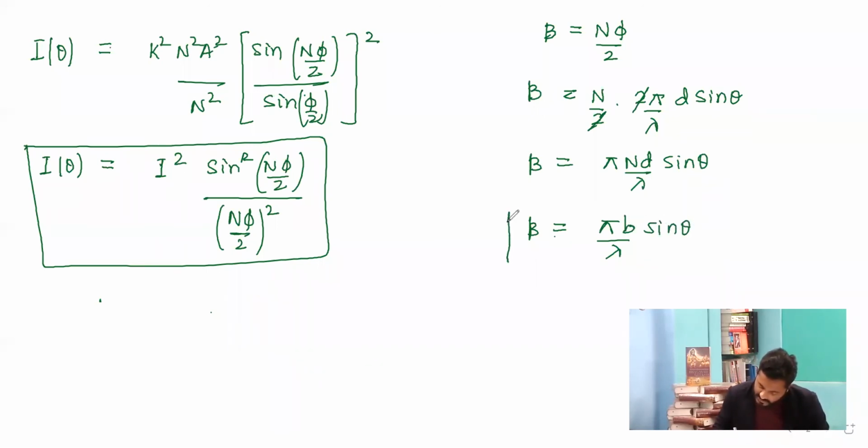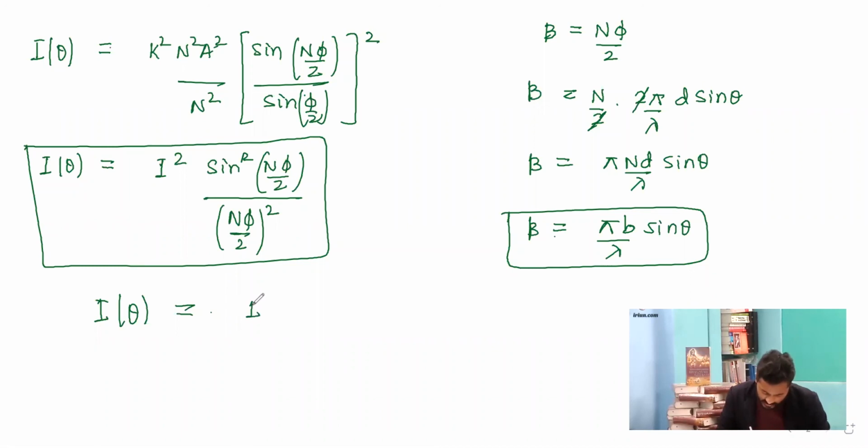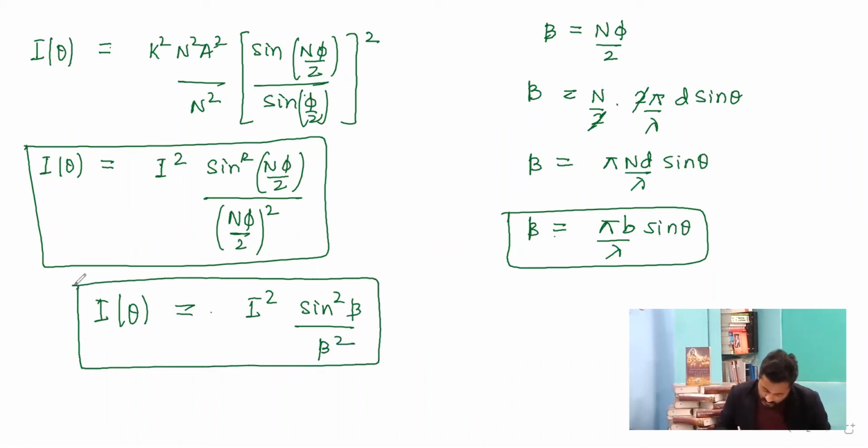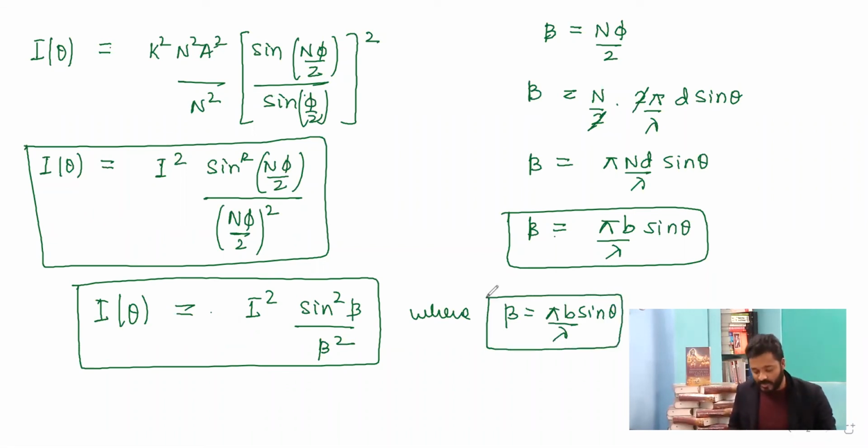So this is the expression for beta that we got. And this intensity expression can be written in terms of theta as I naught sine square beta by beta square, where beta is written as pi b sine theta by lambda. So this should be kept in mind. Hopefully everyone has reached up to here.